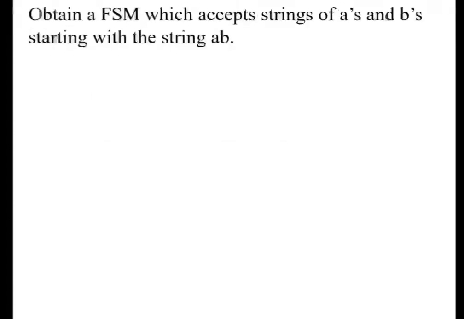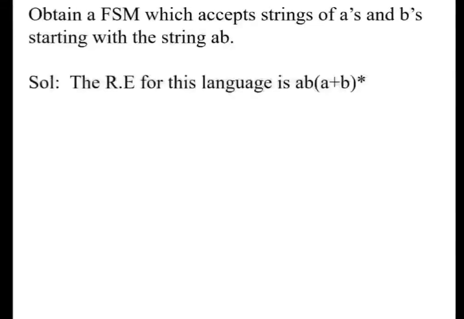Let's see some problems on this theorem. The first problem is, obtain an FSM which accepts strings of A's and B's starting with the string AB. To construct an FSM, first we need to find the regular expression for the given language. The language has strings starting with AB, then a combination of A's and B's can repeat. So the regular expression is AB into (A plus B) whole star.